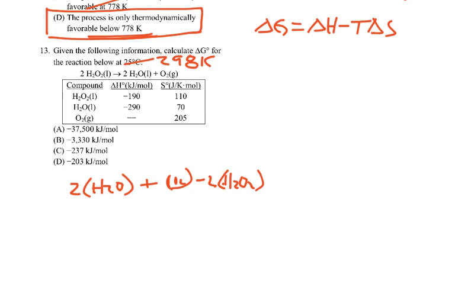So I have 2 times H2O, that's negative 290, so negative 290 times 2 plus 0, minus 2 times, for the H2O2 number, negative 190.